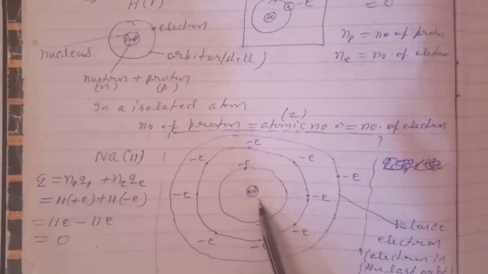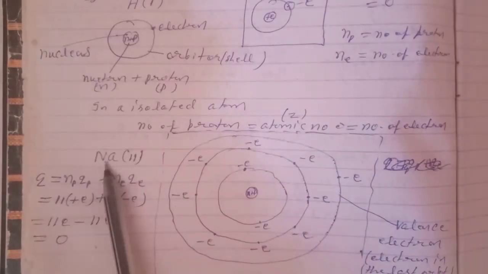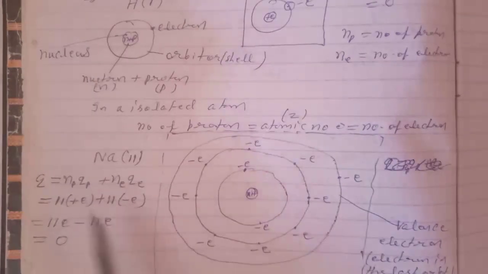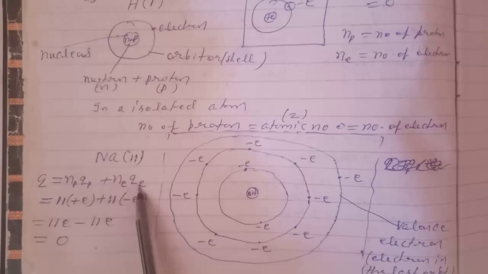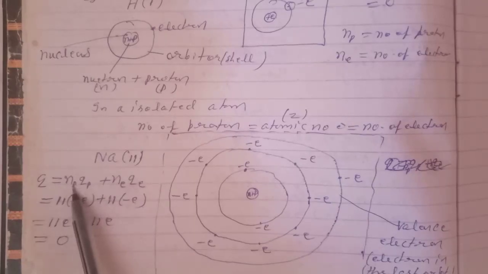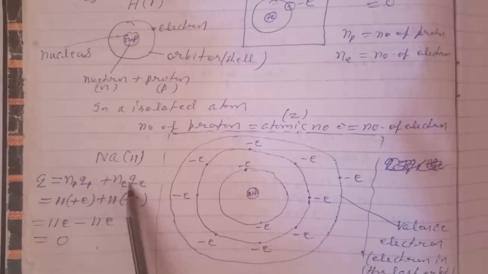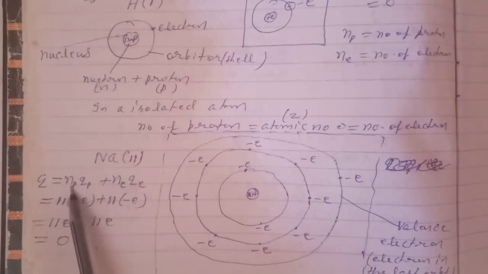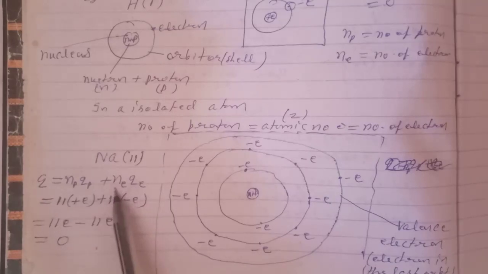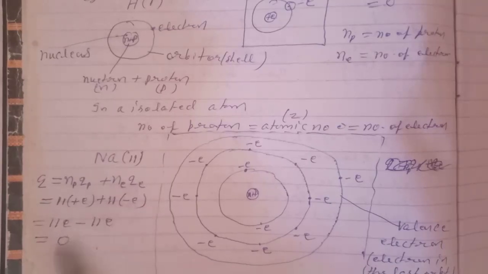If we write the net charge on this system, Q equals Np Qp plus Ne Qe, total charge on protons plus total charge on electrons. Because there are 11 protons in the sodium atom, 11 times plus e, and also 11 electrons, 11 times minus e, the net charge is 0.